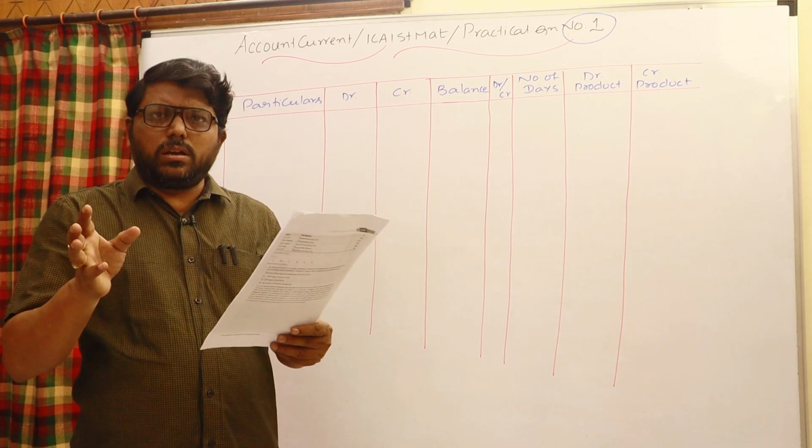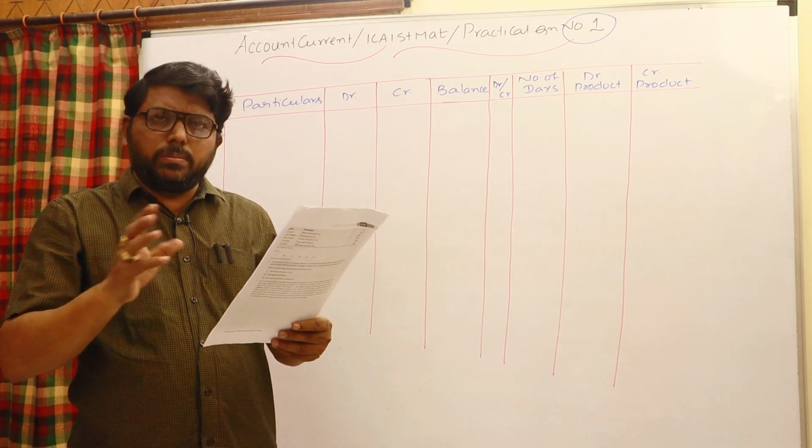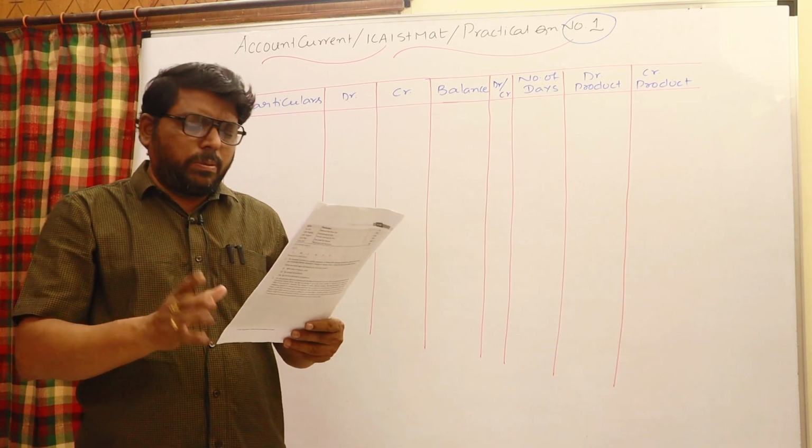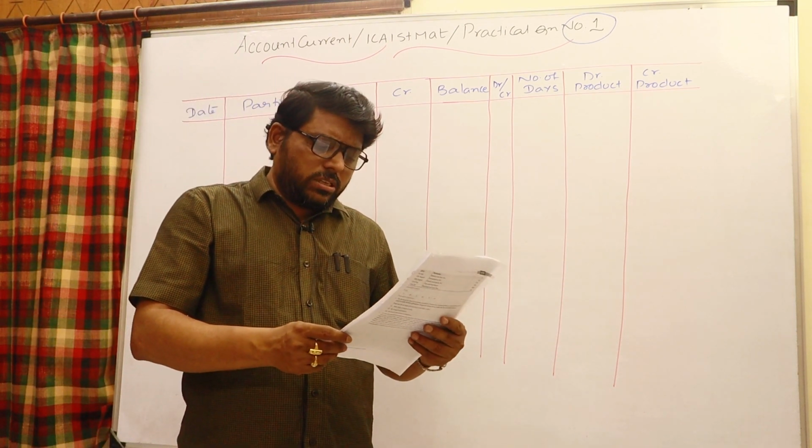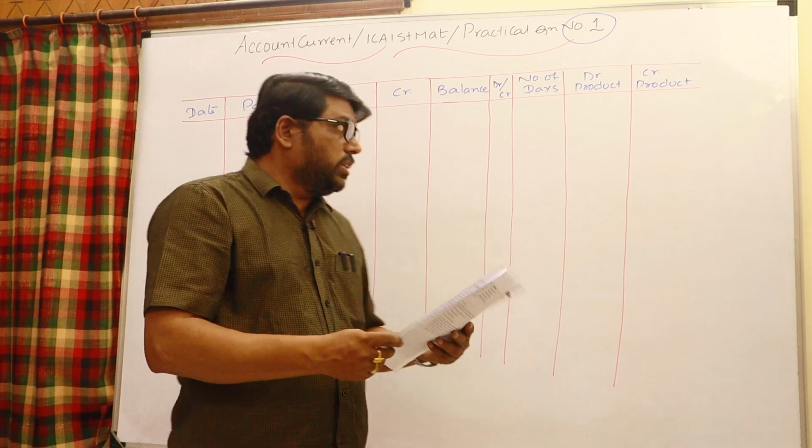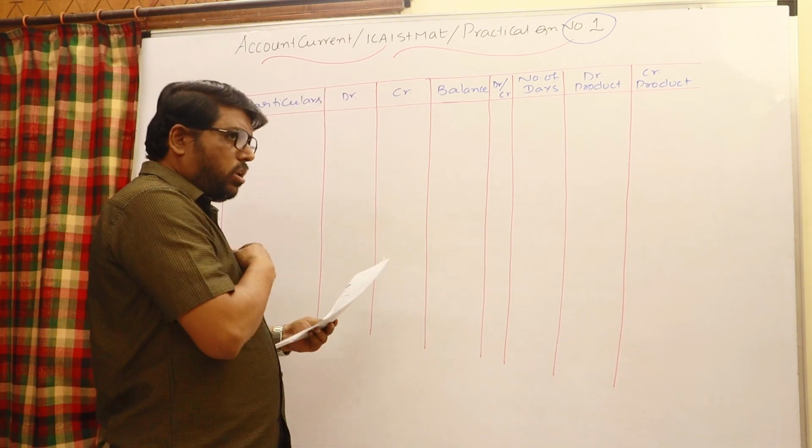It is very similar to the account current prepared by the bank; here the partnership firm will prepare the account current, up to 30th September 2016. You can draw the same kind of lines as drawn earlier for the bank.